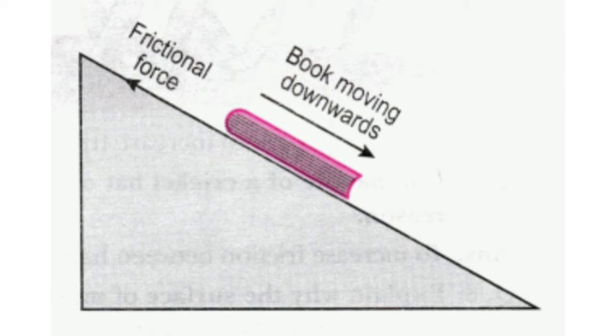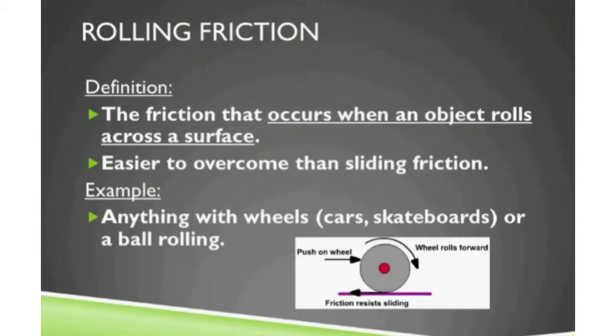Sliding friction is also called kinetic friction, because kinetic friction also involves a moving object. Next one is rolling friction. Rolling friction means the friction that occurs when an object rolls across a surface.